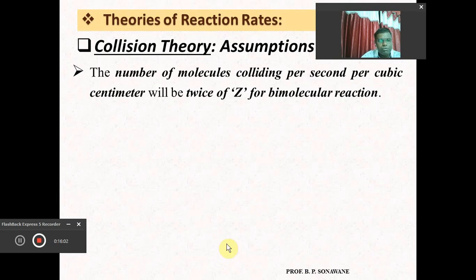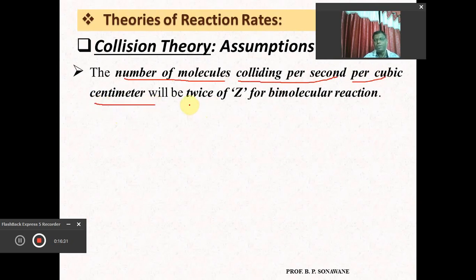Again, the number of molecules colliding. Definitely for one collision we require two molecules, because it is not possible to have a collision within the same molecule. So for a collision we require two molecules, and that's why the number of molecules colliding per second per cubic centimeter will always be double the collisions.